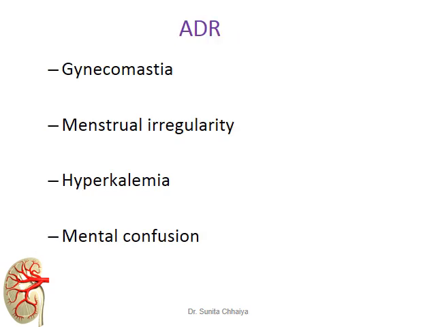Regarding the adverse drug reactions, they produce gynecomastia and menstrual irregularity. That is because of being steroidal in nature. They can also bind with other steroidal receptors like androgen and progesterone receptors, and by binding with those receptors, they produce these side effects, gynecomastia and menstrual irregularity. Additionally, being a potassium sparing diuretic, they produce hyperkalemia and mental confusion. To overcome this side effect,